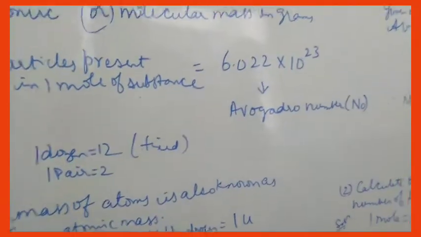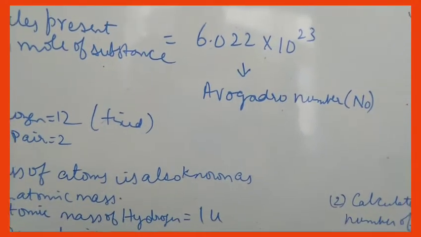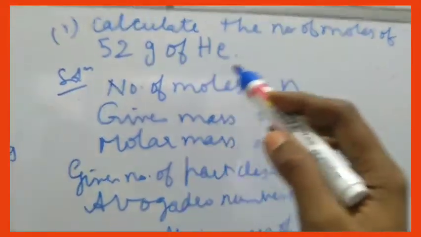So we can calculate the Avogadro number of various other elements. We can compare with the carbon and other elements also. Now let us see the numerical. Calculate the number of moles of 52 grams of helium.